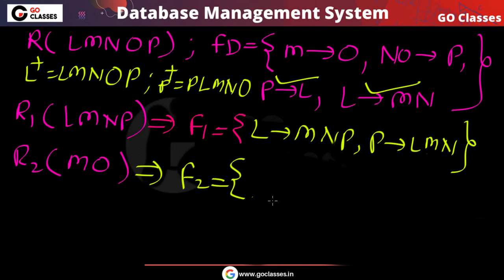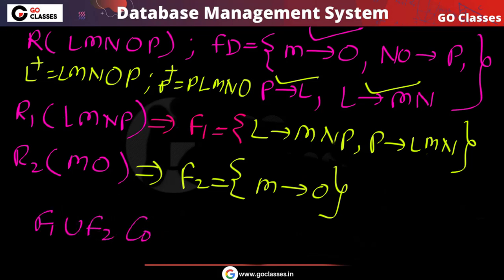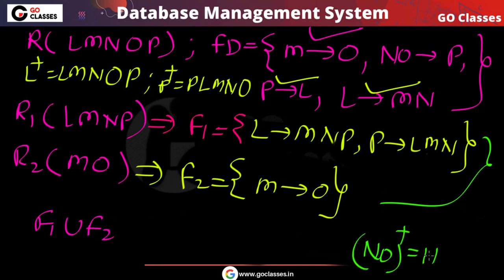So these are the functional dependencies applicable on R1. And which functional dependencies are applicable on R2? M determines O is applicable on relation R2. Nothing else is applicable, you can check. Finally, this functional dependency is covered by F1 union F2, but this one is not. If you find NO plus in F1 union F2, NO will give you NO, nothing else, because you cannot get P. So F1 union F2 doesn't cover it.